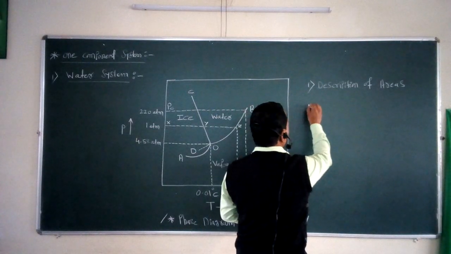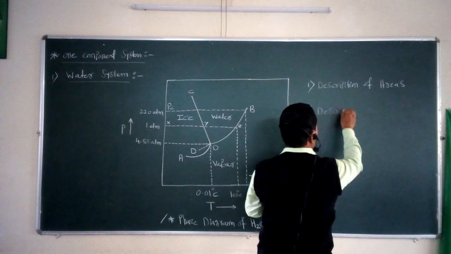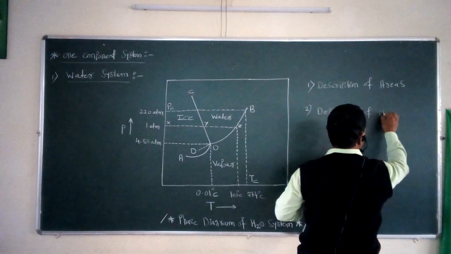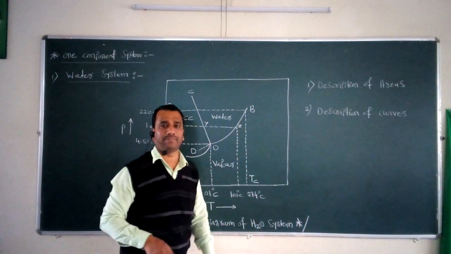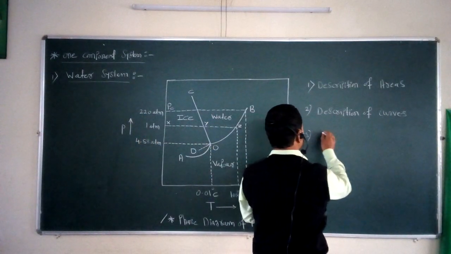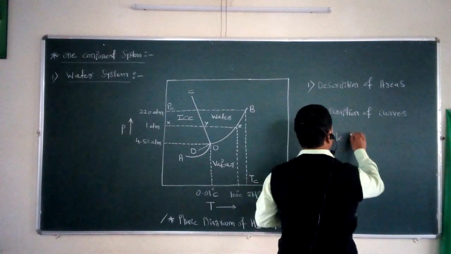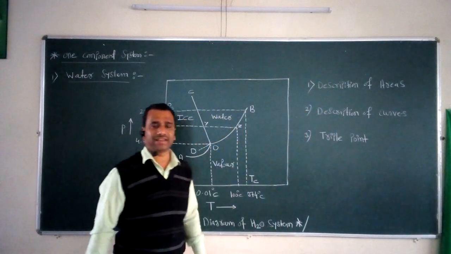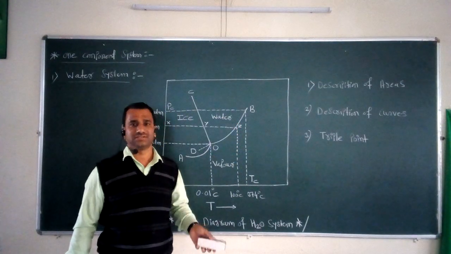The second important part is the description of curves, and the third important part is called the triple point. So we have to study this phase diagram in terms of these three important sections.